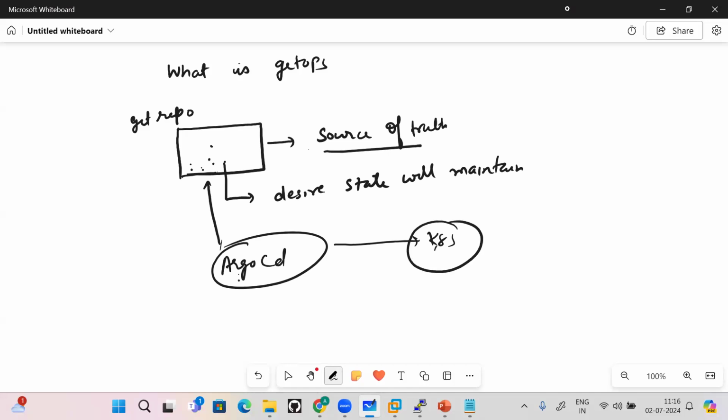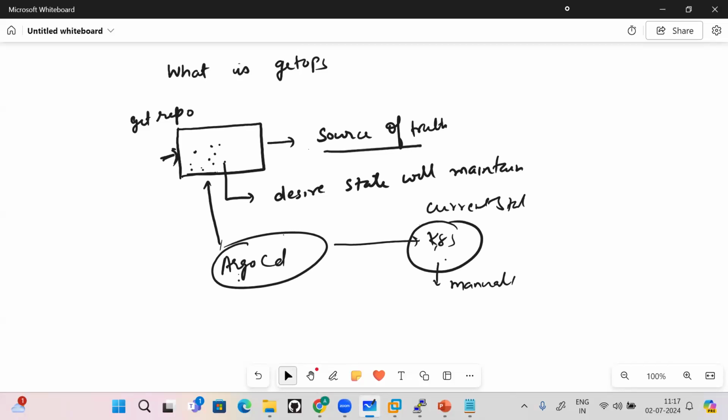Vice versa, if you go and manually change anything here, Argo CD will again compare the changes against the current state. Okay. So if any changes happen in the current state manually, Argo CD will go and revert it back, because the definition is the desired state definition, maintained under the Git repository. So in GitOps the Git repository becomes the source of truth, where you will be maintaining your desired state definitions, what exactly you want to deploy.